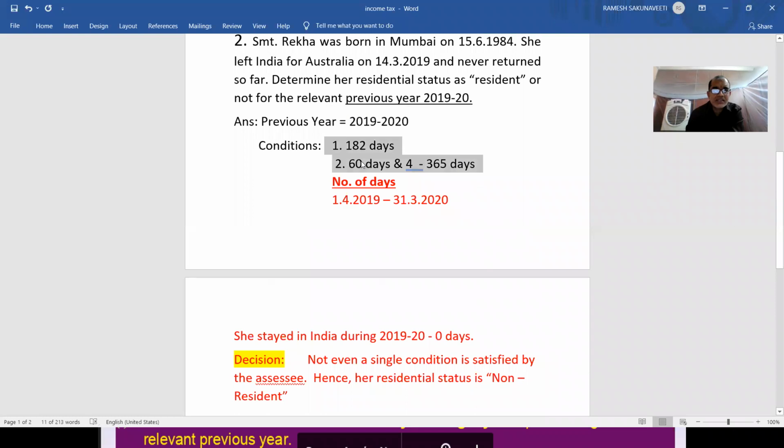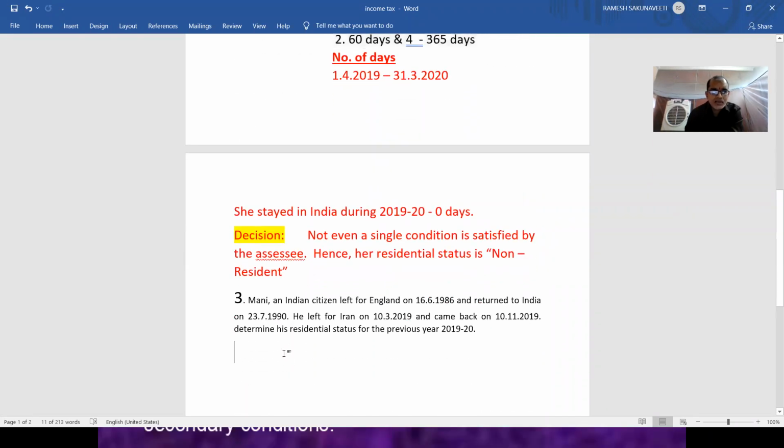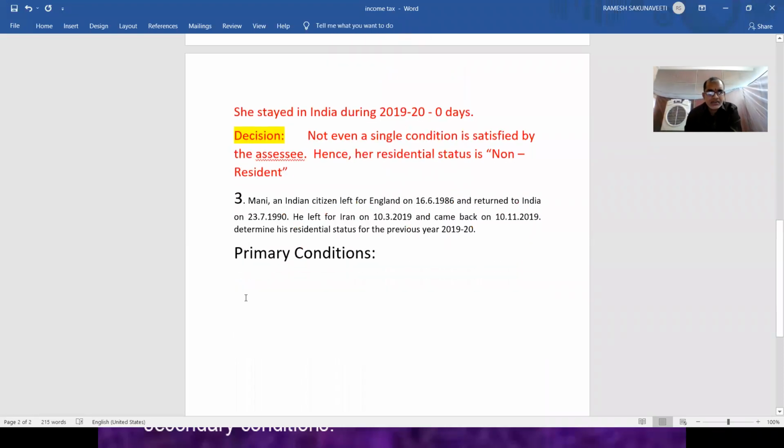First of all, what are the two primary conditions? These are the primary conditions, and first of all you have to verify them. In primary conditions, the first condition is that in the previous year the person has to stay 182 days. And again, secondary conditions are also there.